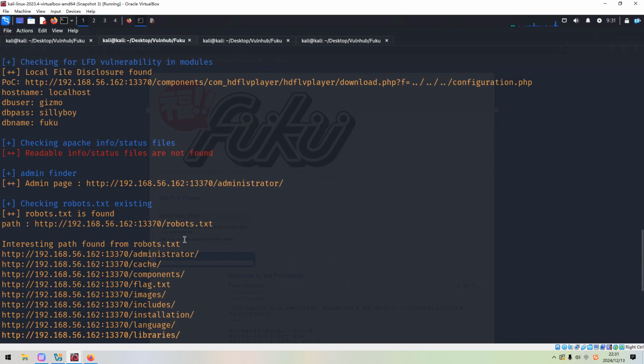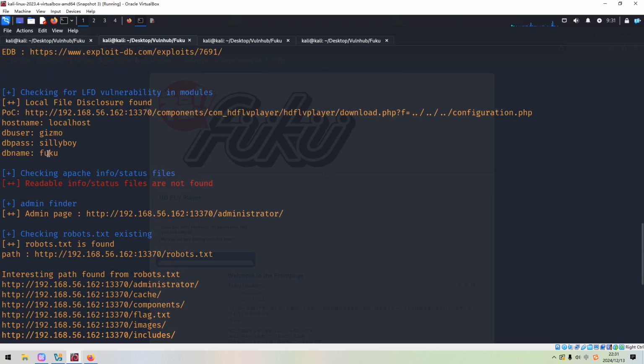It's done. I think this is great, right? It also found the username, password and database name. Just now we have to know that this user is not only the database user, this is also the user or account for the application, right?